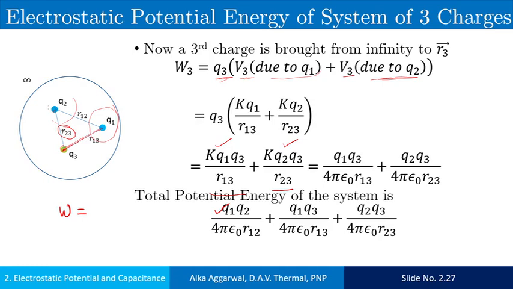The unit used to measure the potential energy is the electron volt. It is the energy gained by an electron when accelerated through the potential difference of 1 volt.